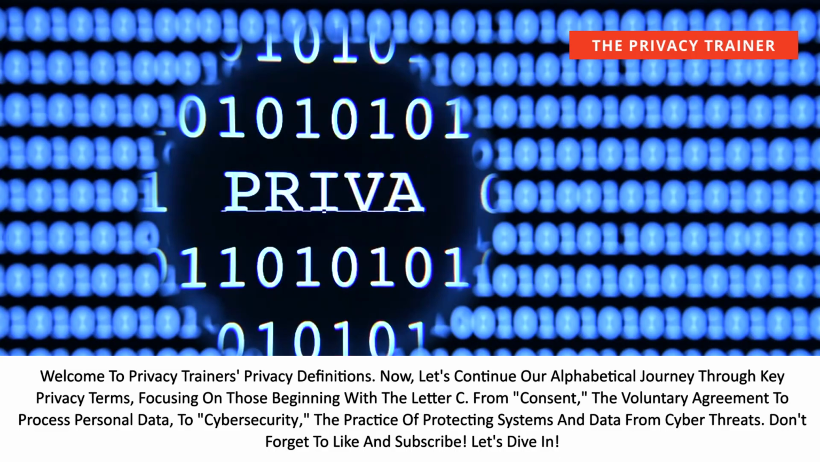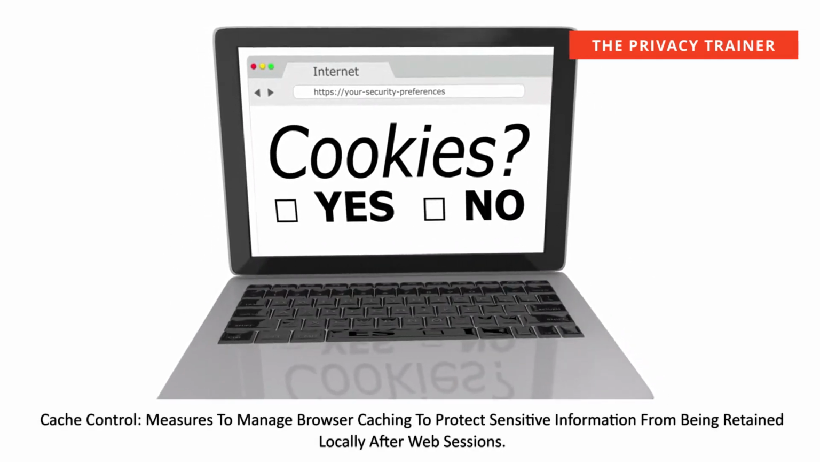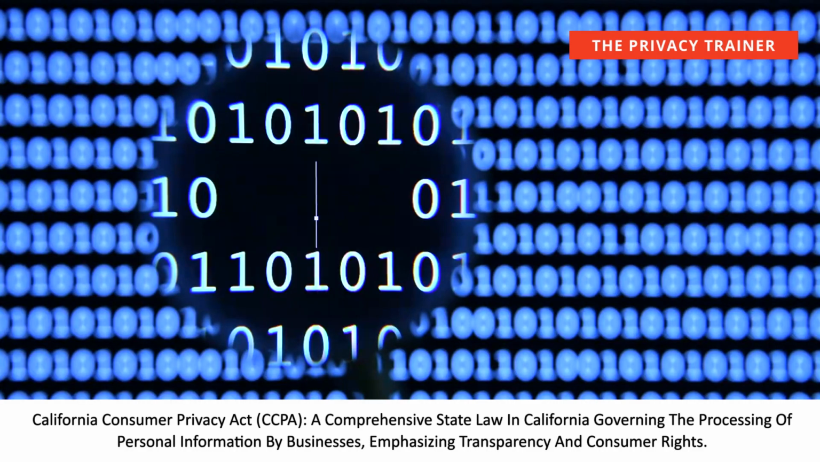Let's dive in. Cache control, measures to manage browser caching to protect sensitive information from being retained locally after web sessions. California Consumer Privacy Act, CCPA, a comprehensive state law in California governing the processing of personal information by businesses, emphasizing transparency and consumer rights.